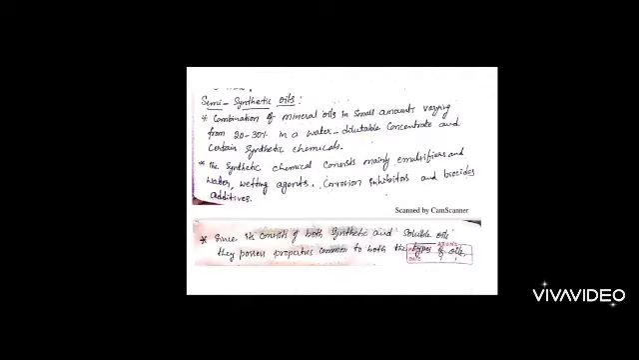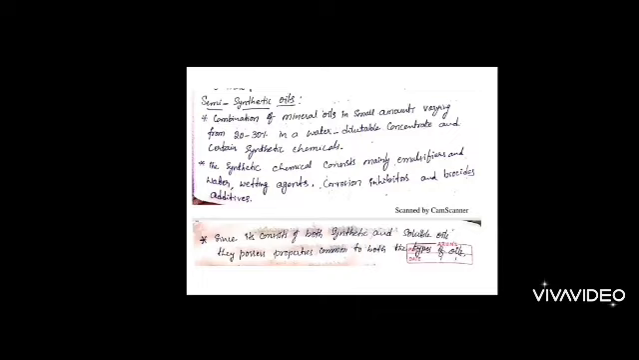Okay, next is semi-synthetic oil. Semi-synthetic oil means along with chemicals, we also add a little amount of oil to it. It is a combination of mineral oil in small amount, varying from 20 to 30%, in a water-dilutable concentrate and certain synthetic chemicals. In addition to the synthetic chemicals added to water, 20 to 30% of oil is mixed with the water, so that we form the semi-synthetic oil. With these chemicals, extreme pressure additives and a little amount of oil are added to make semi-synthetic oils.